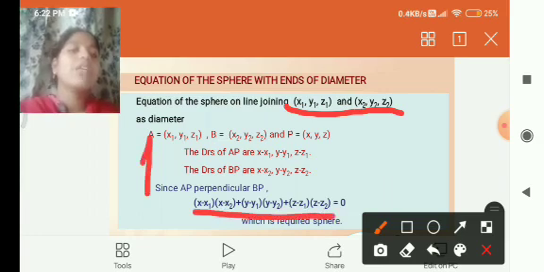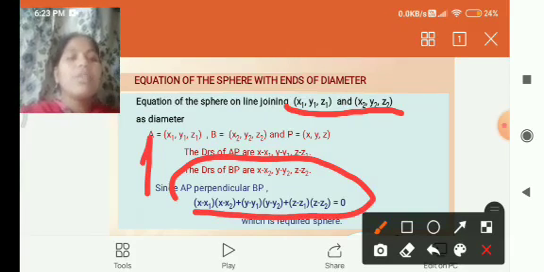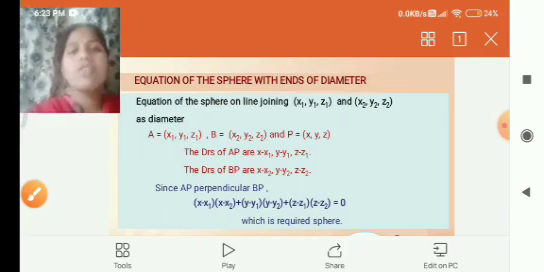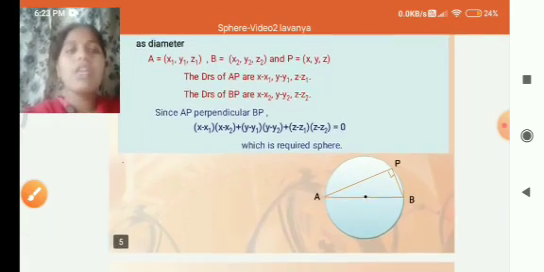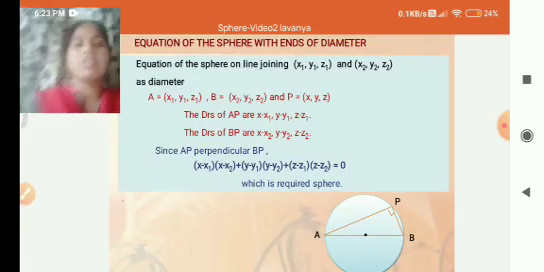(x minus x1)(x minus x2) plus (y minus y1)(y minus y2) plus (z minus z1)(z minus z2) is equal to 0. This is the equation of the sphere using the two ends of the diameter. Before going to the topic, we have to solve one problem based on this equation.